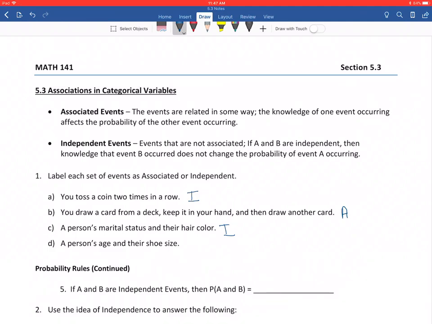Same thing with a person's age and their shoe size this time. In some cases, this may seem independent. If someone says they're 18, is that going to change what I think their shoe size is? Probably not. I'm not going to have much to go by on that one. It would be kind of a random guess.